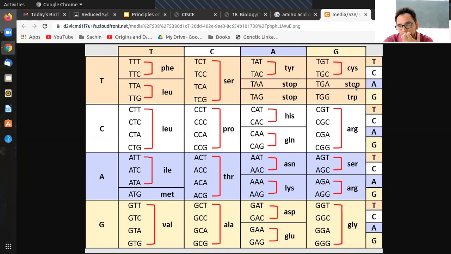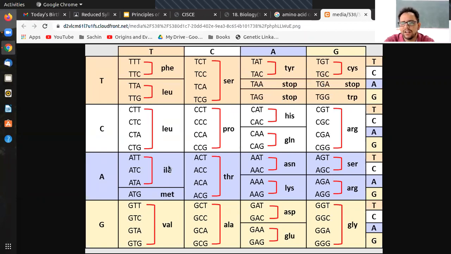So if you see TGA, TAA, and TAG, these three are the stop codons. They code for one particular amino acid, which is like no, sorry, a stop codon does not lead to an amino acid, but the start codon, where is ATG? Here, ATG will always code for methionine. So that is the way it works. My bad, I was saying this also codes for an amino acid, but these three sequences don't.